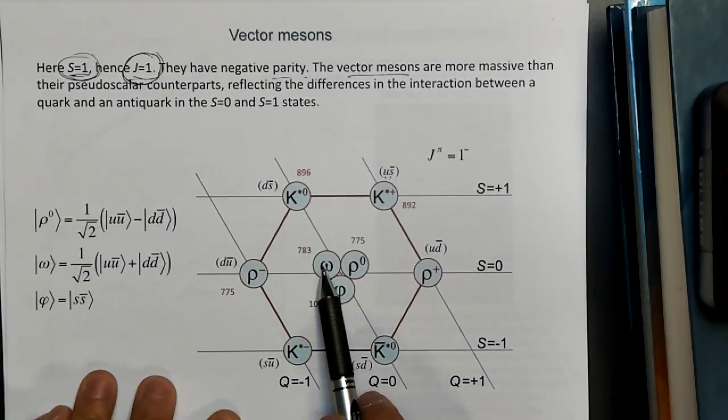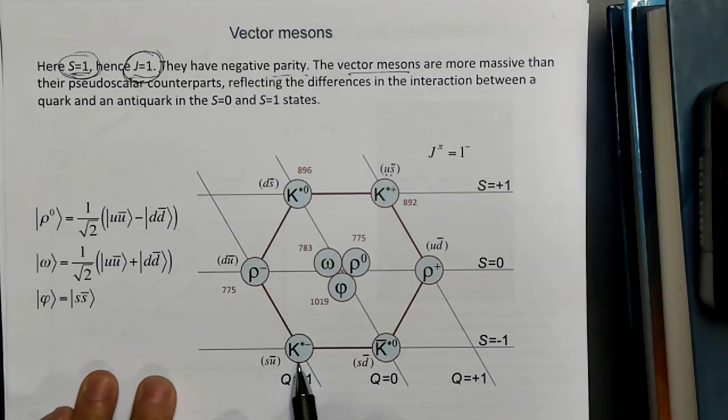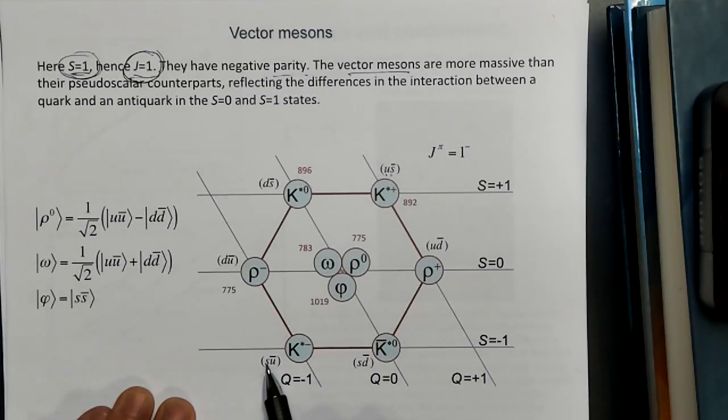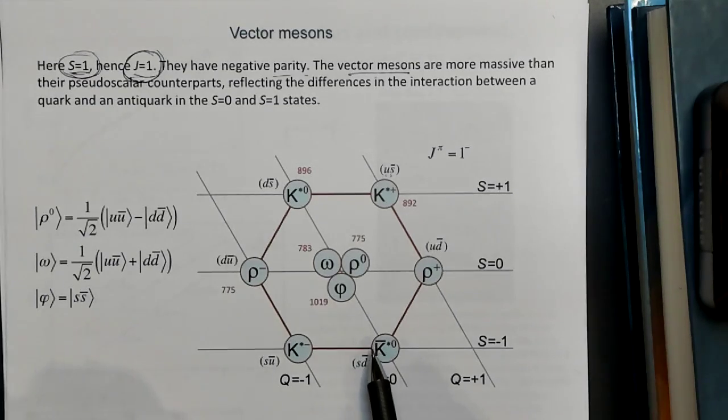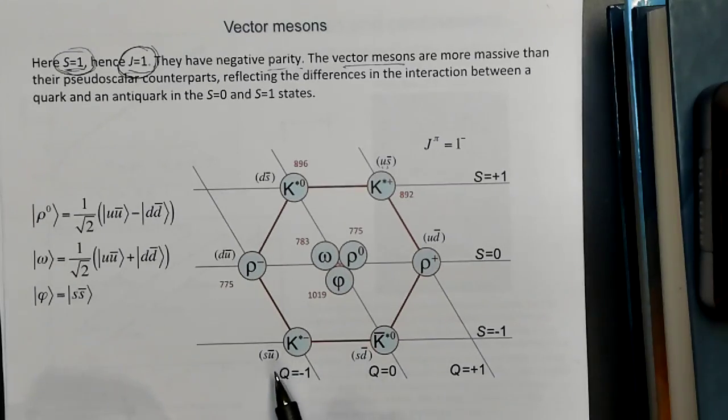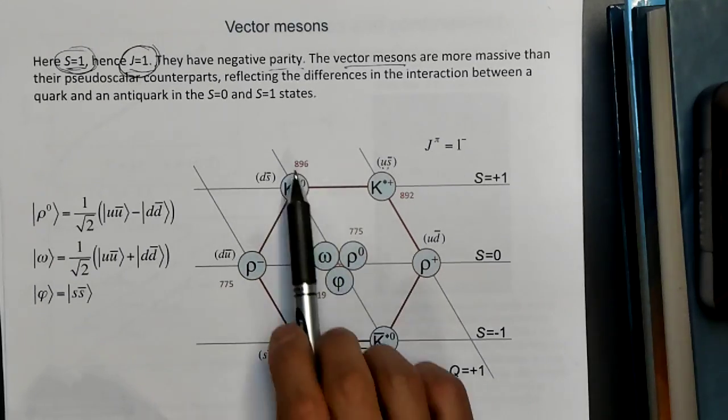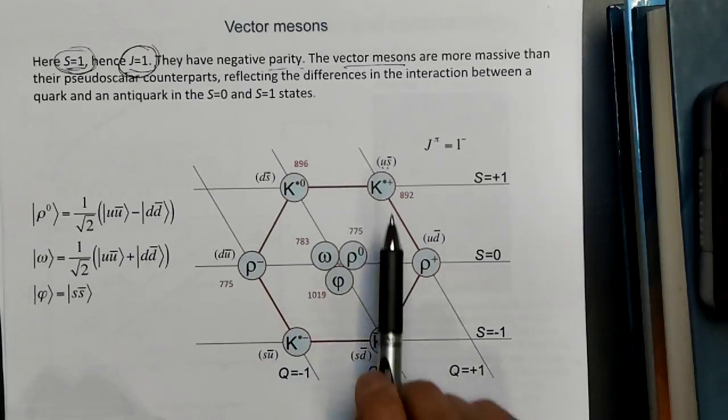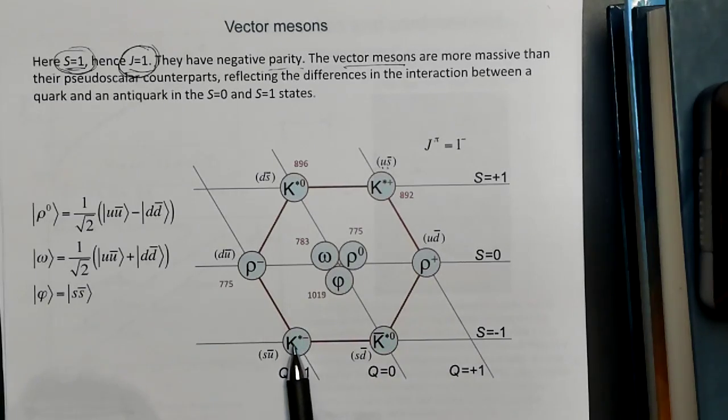I'll come back to the omega and phi in a moment. Now the K star minus has a structure of s u bar, and the K star 0 bar has the structure s d bar. These have the same masses as these, 896 and 892.